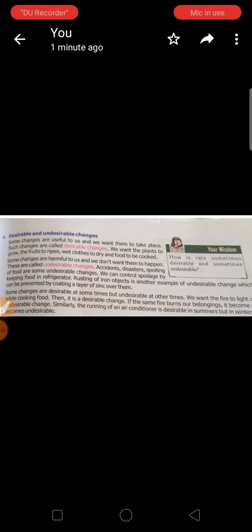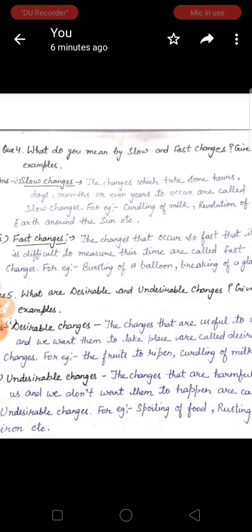Now, students, I discussed 3 questions with you yesterday. Now, another question: what do you mean by slow and fast changes? The same thing I have discussed with you yesterday. What are desirable and undesirable changes? The changes that are useful to us and we want them to take place are desirable, and the changes which are harmful to us, we don't want them to happen. So these are the undesirable changes.